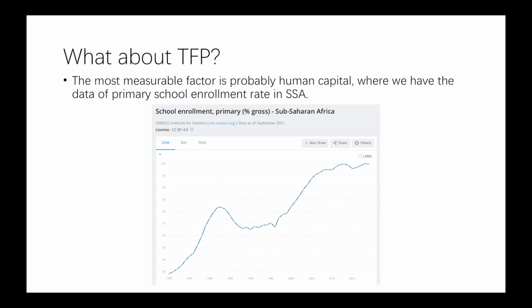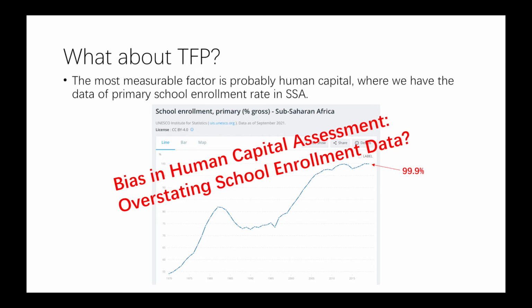Among these factors, the most measurable one is probably human capital, where we have the data of primary school enrollment rate in SSA. We can see that the rate is making great progress in recent years, and the newest figure in 2090 had reached 99.9%. And we know that a nice figure for human capital means a nice figure for TFP, which seems to contradict the facts in the report. So this reminds us of the statement in the report: is there bias in human capital assessment? Are the school enrollment data being overstated?